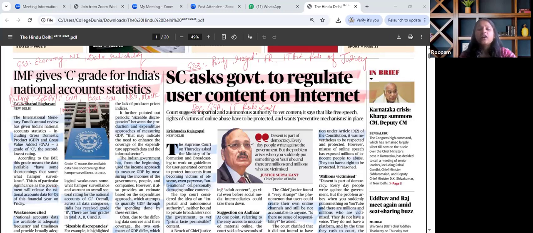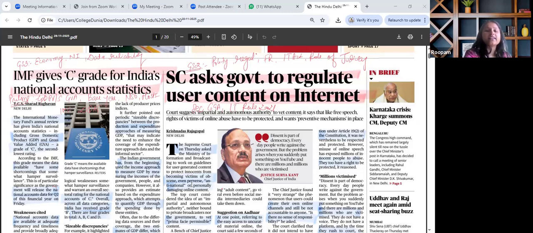It is relevant with regard to national accounting, economic planning, fiscal policy, and resource reallocation. For prelims perspective, the arenas that we have to read and revise are knowing GDP, what is GVA, base year, deflator, production versus expenditure approach, knowing about national account statistics methodology, which criteria or gradings have been devised by IMF so far, or need for robust data system for inclusive growth and apt measurement to illustrate good economic standards. So this is how this particular article is to be seen.